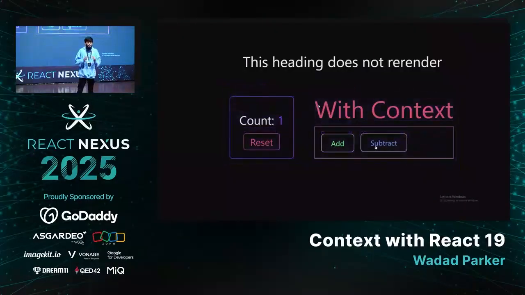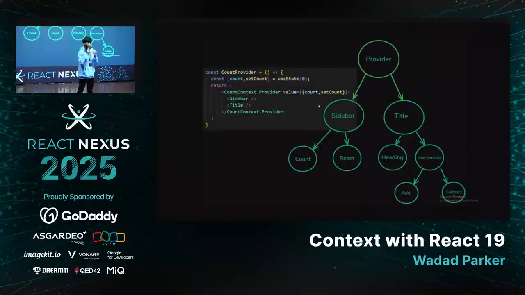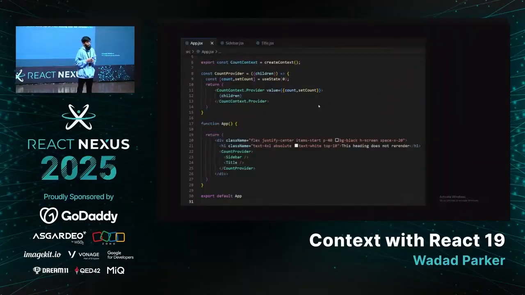And why is that? That's because the provider is also a component. And when that re-renders, all the child components re-render. That's the reason. For this, we have a very simple solution, okay? We'll use something called children. So children is a special keyword in React. What it does is that it passes the reference of the components to that component. So at that point, they are no longer in a parent-child relationship. They are in a sibling relationship, each unaffected by each other's re-renders.